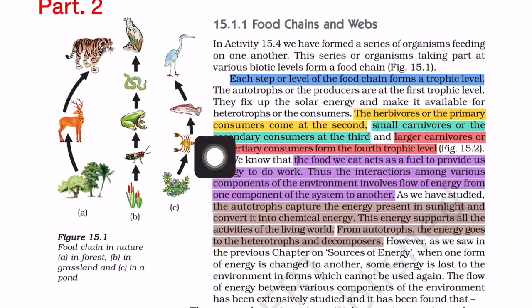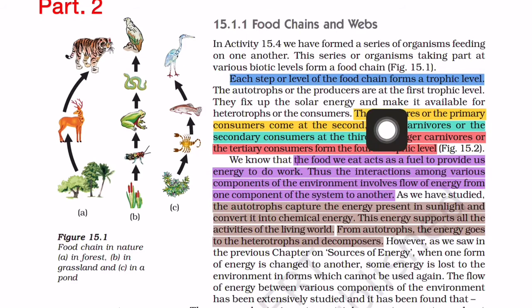So let us see what is written in the textbook. So we have formed a series of organisms feeding on one another. So here all the animals are feeding on one another. This series of organisms taking part at various biotic levels forms a food chain. So what is the definition of food chain? A series of organisms taking part at various biotic levels forms a food chain. So this is the definition of food chain.